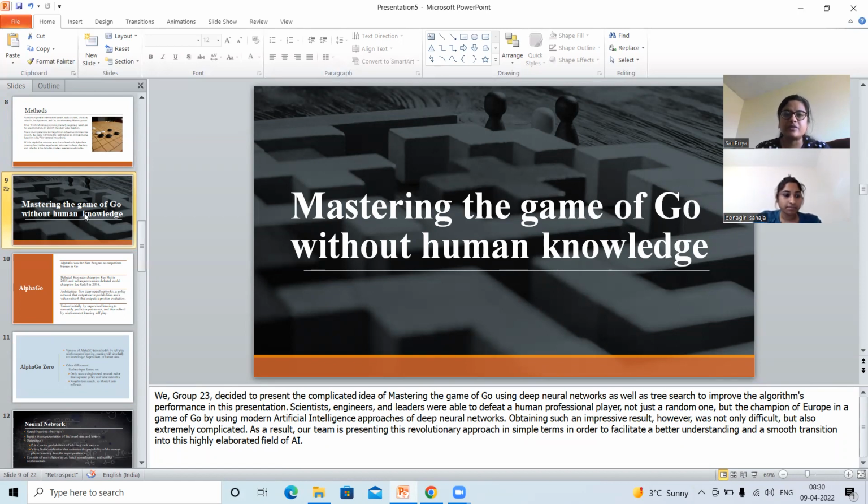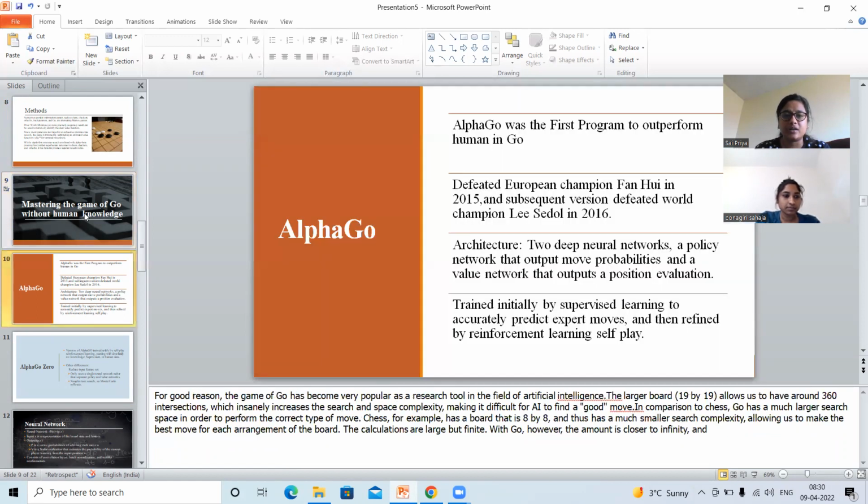Today's topic is mastering the game of Go without human knowledge. In this, AlphaGo Zero, for good reason, the game of Go has a huge space complexity, making it difficult for AI to find a good move.